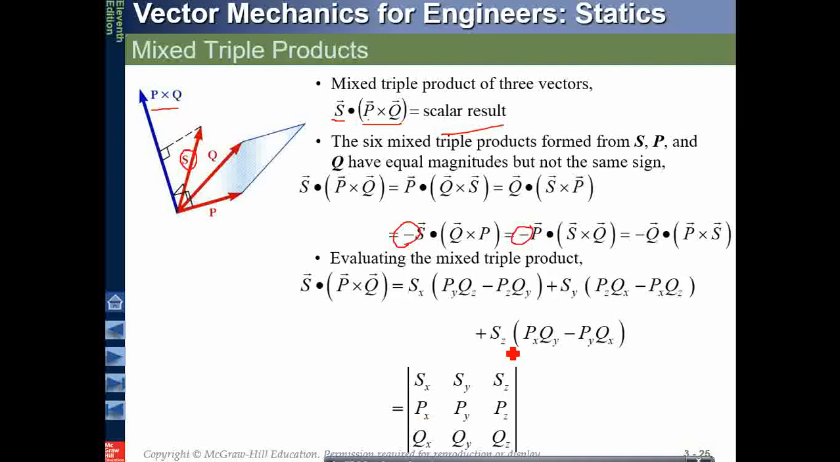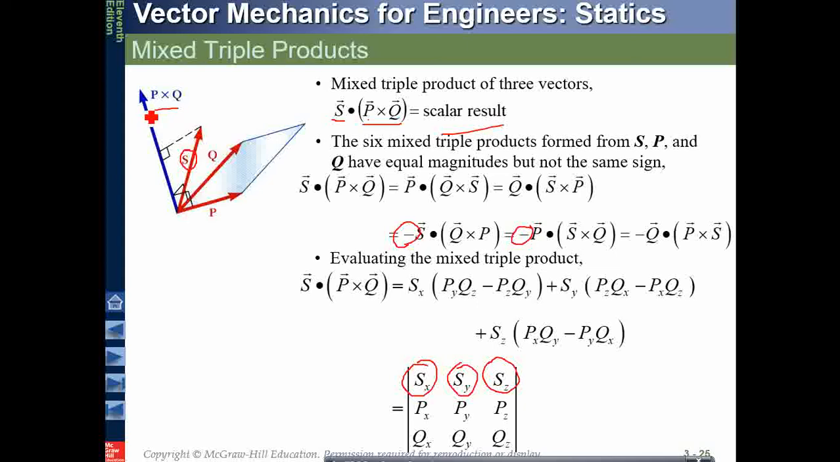So mixed triple product can be very easily obtained in terms of I, J, K. You write the components of the axis along which you want to find the dot of that product. This is the axis S along which I want to find the dotting of this product. Remember, again I am telling you, P and Q is the cross product which is on the same plane, and the result of this is perpendicular to this.